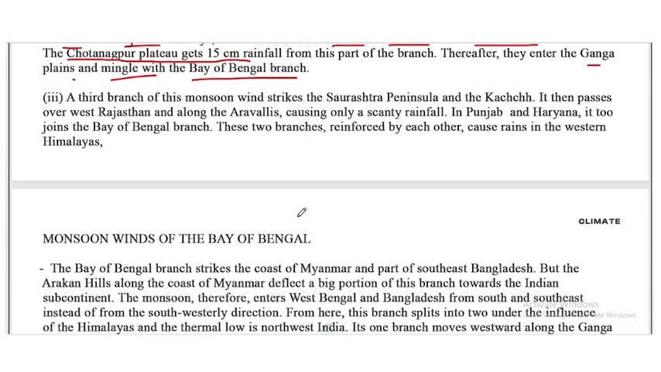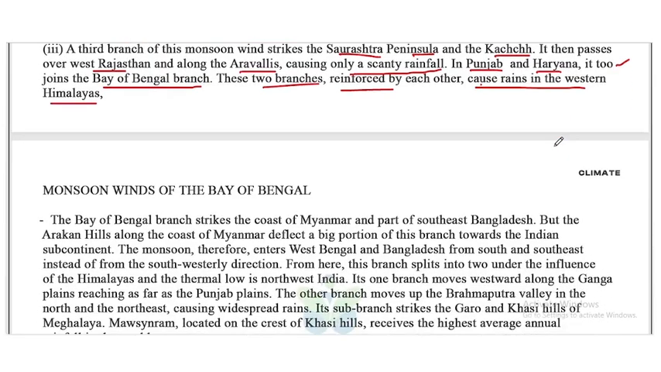Now the third branch of this monsoon wind strikes the Saurashtra Peninsula and the Kutch region. It then passes over West Rajasthan and along the Aravallis, causing only scanty rainfall. In Punjab and Haryana, it joins the Bay of Bengal branch. These two branches, reinforced by each other, cause rains in the western Himalayan region. So that is the monsoon winds of the Arabian Sea.